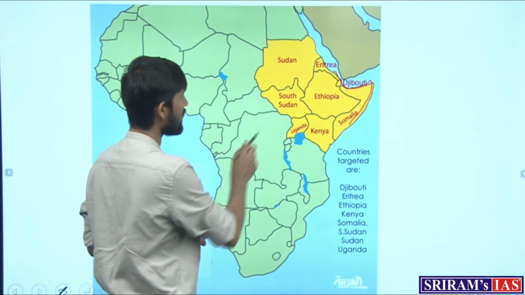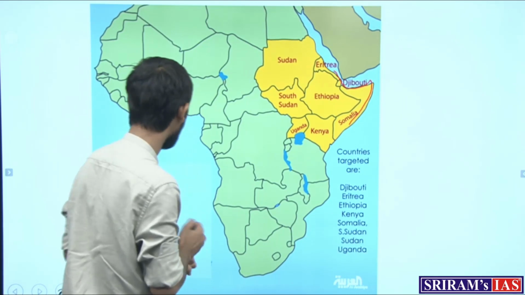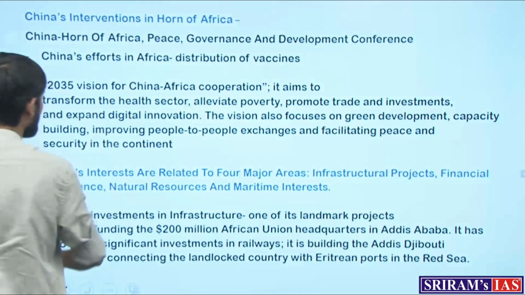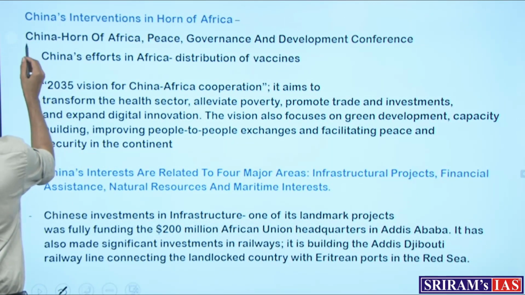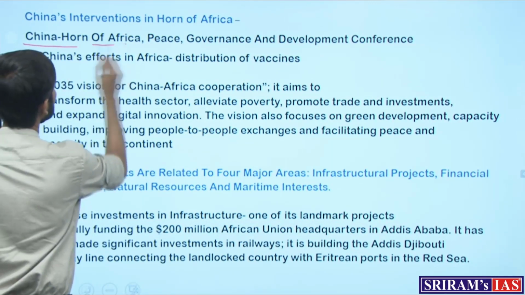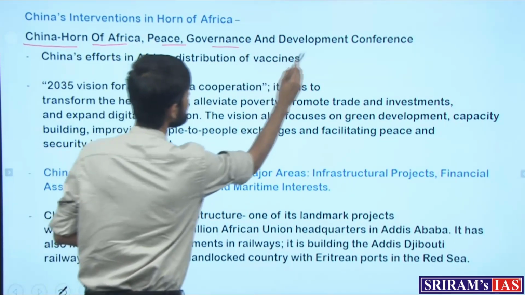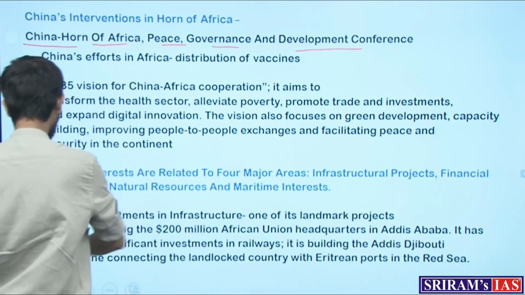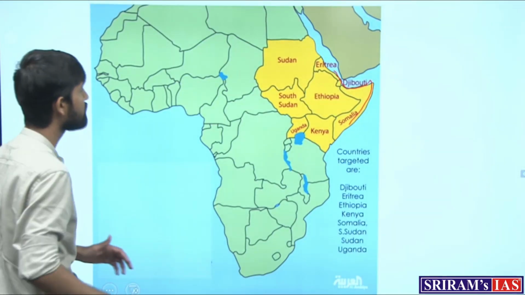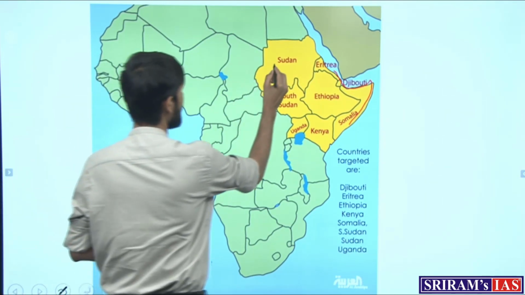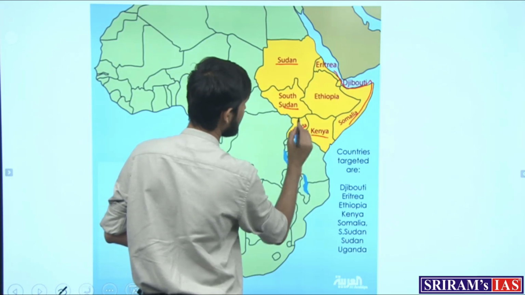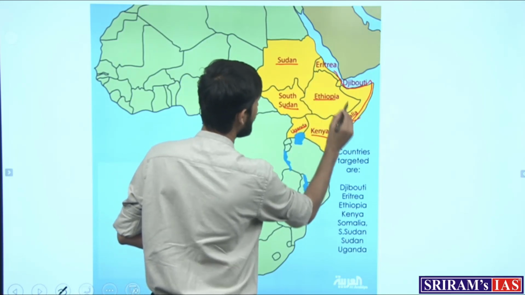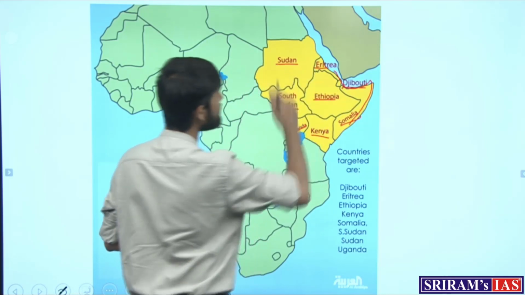So which countries are those which are taking part in this conference? First of all, the conference which is being held between these countries is the China Horn of Africa Peace, Governance and Development Conference. And apart from China, the countries which are participating in this conference are Sudan, South Sudan, Uganda, Kenya, Ethiopia, Somalia, Djibouti and Eritrea.